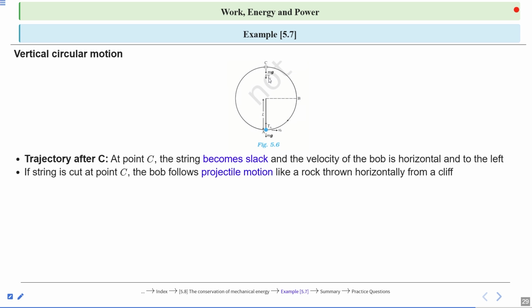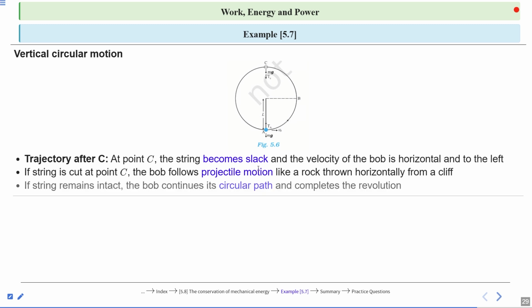If the string is cut at point C, the bob follows projectile motion like a rock thrown horizontally from a cliff. Projectile motion means a stone is thrown with some angle, and it follows a parabolic trajectory. If the string remains intact, the bob continues its circular path and completes the revolution.